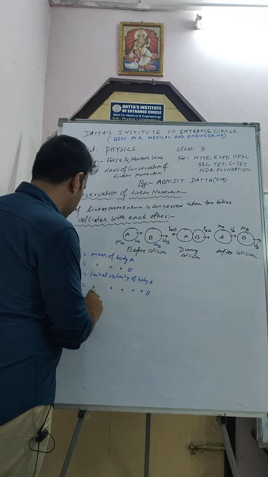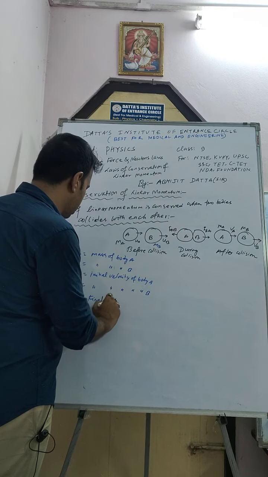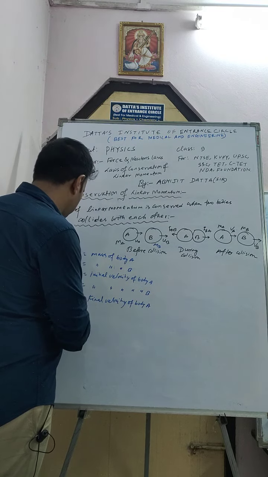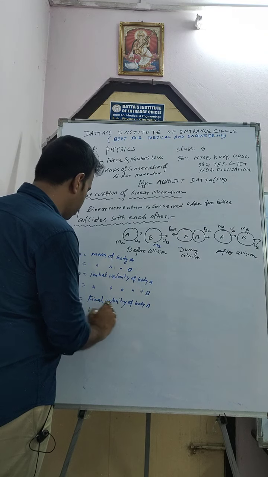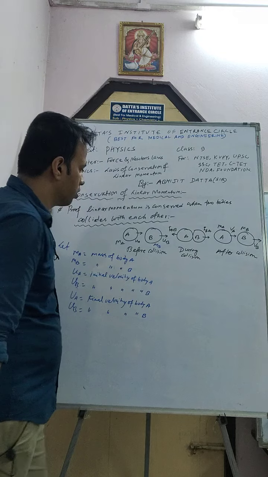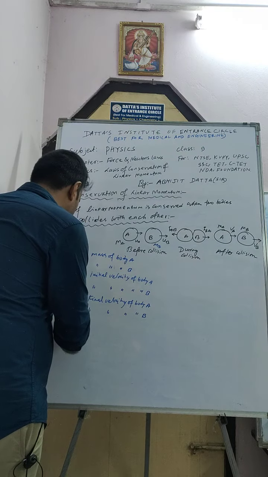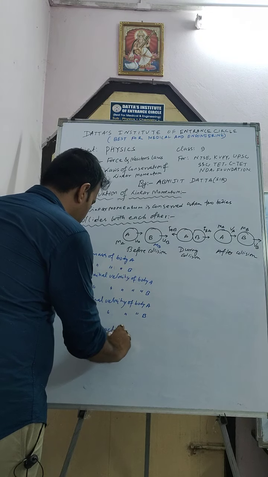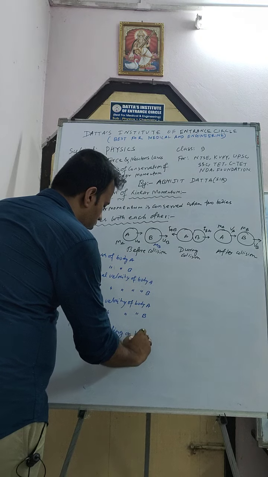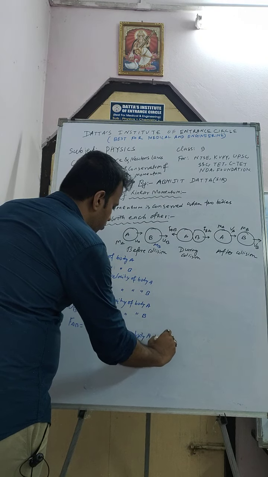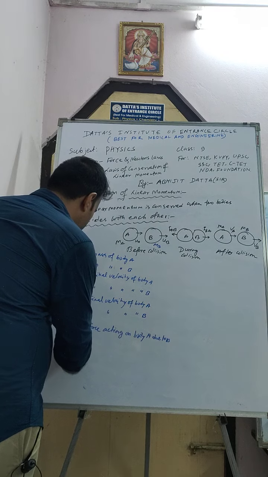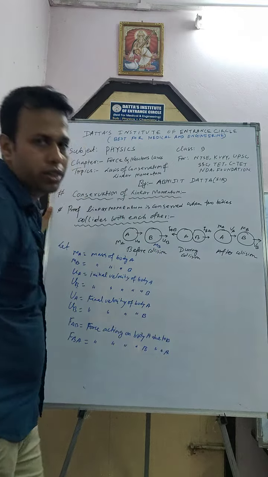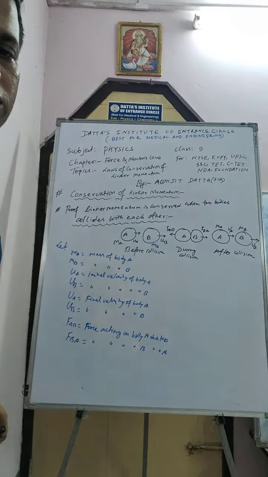Then VA equal the final velocity of body A, and VB equal the final velocity of body B. Okay, and FAB equal the force acting on body A due to B, and FBA equal the force acting on body B due to A. Okay, so I take this one.